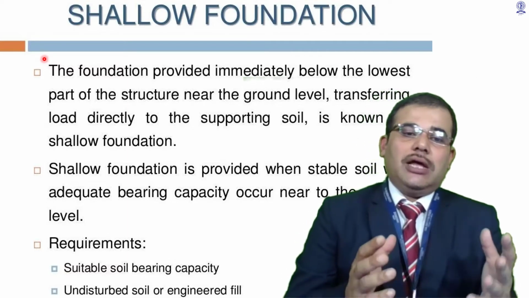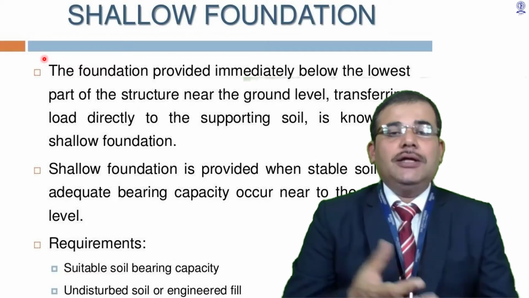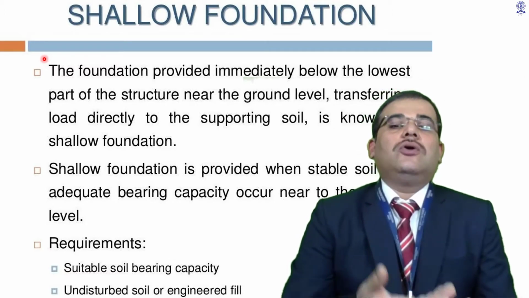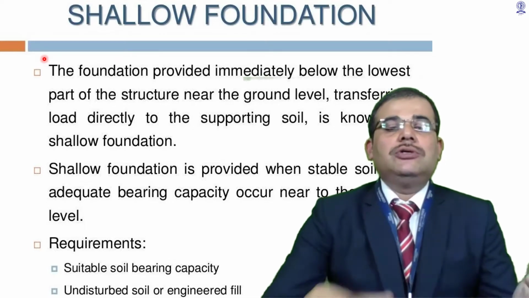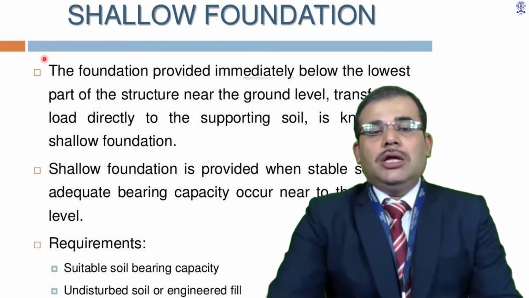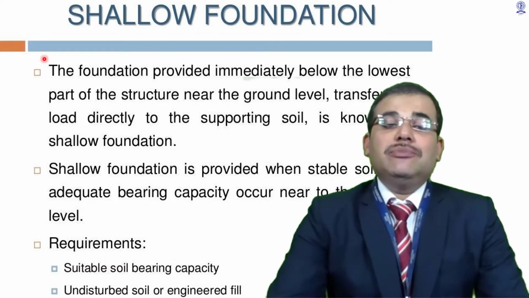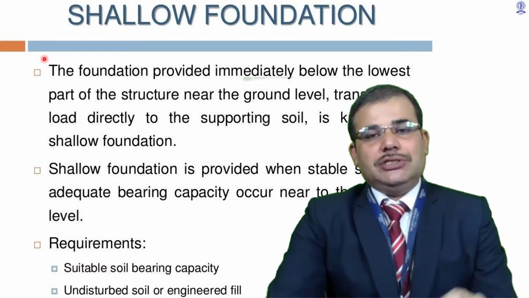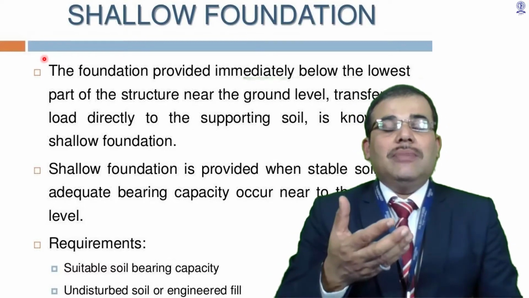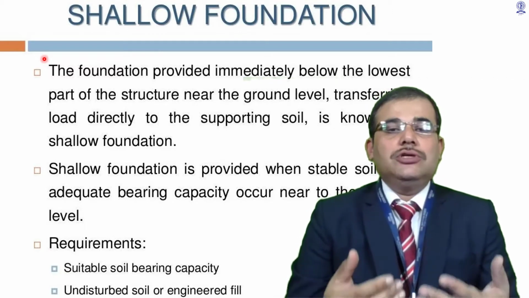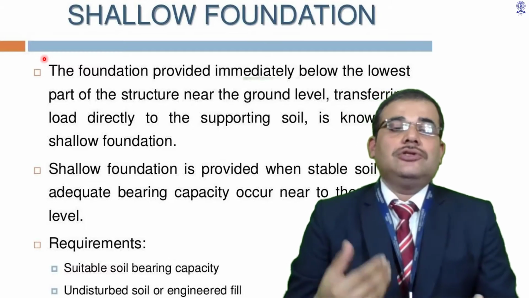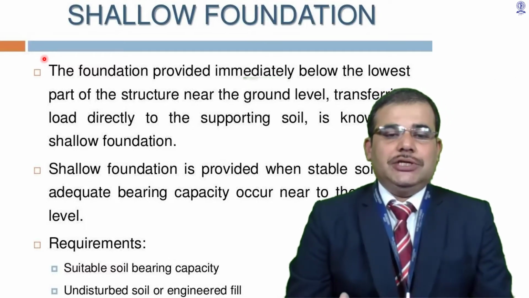Shallow foundation has a very good capacity provided the hard rock or hard murum is immediately below the ground level. The suitable soil bearing capacity must be there. Soil bearing capacity is nothing but the maximum load up to which the soil can sustain against loading.